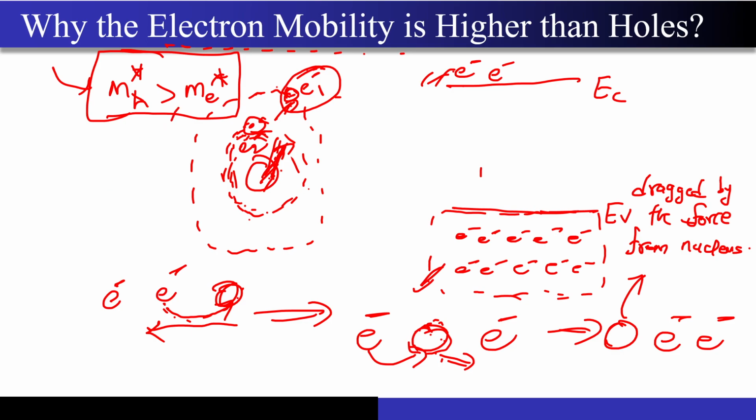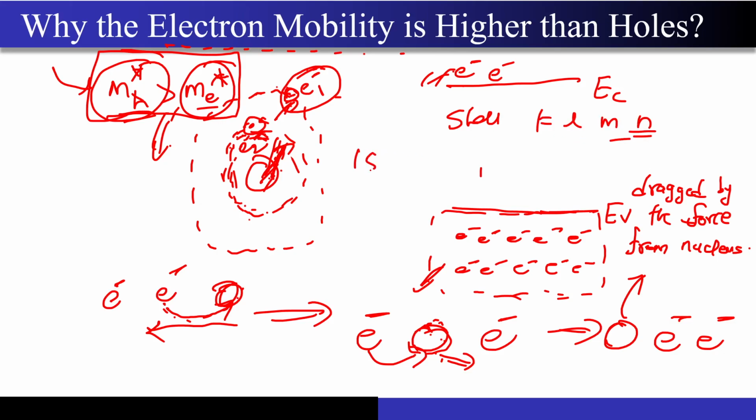The first answer that the girl gave was correct: the effective mass of the hole is greater than that of the electron. That's why the electron mobility is higher than the hole mobility. But if I ask why the effective mass of the hole is greater than that of the electron, then you should remember that the holes are moving in the shells or orbitals. The shells are nothing but your K, L, M, N. These are your shells, right?